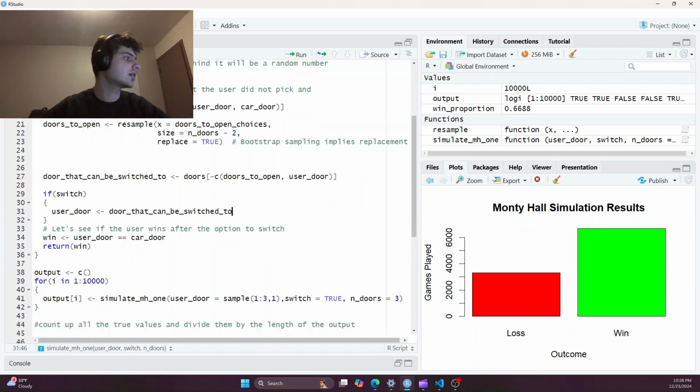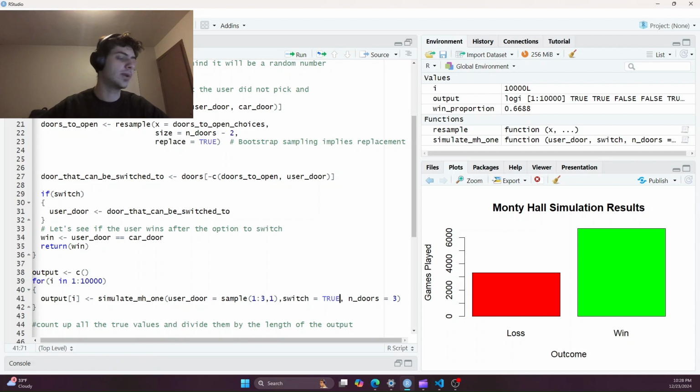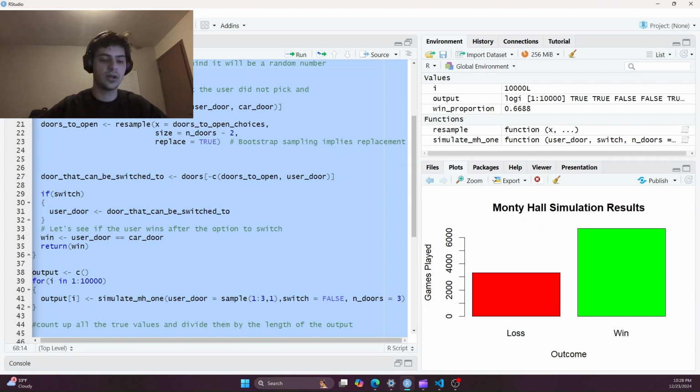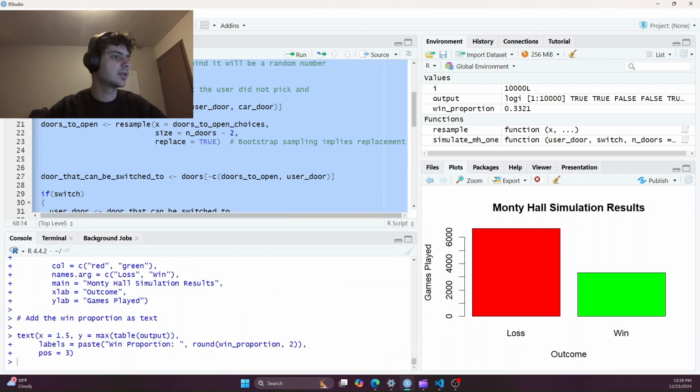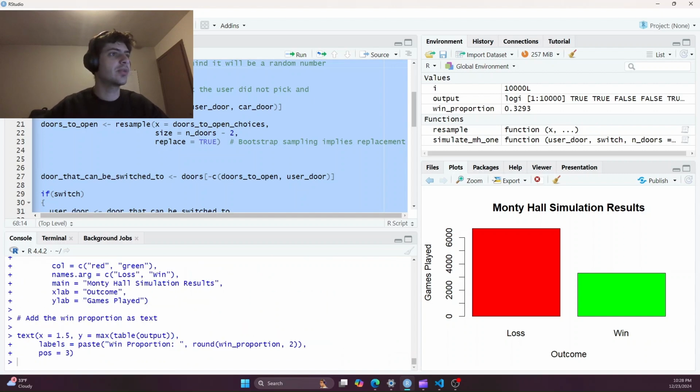We can set this to be false as well. So let's say that the user does not want to switch. So every time we play this game, the user is going to pick the door and stay at that door every single time. So we'll switch this to false, and then we'll see how this affects our win proportion. You can see here where it's a lot more red, and our win proportion is actually very close to 33%.